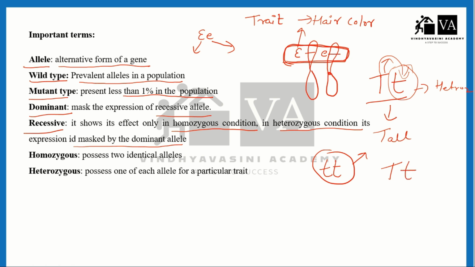What is homozygous? Homozygous means two identical alleles present. Homozygous means capital T capital T or small t small t. If identical alleles are present, then it is homozygous. And if non-identical, a capital T and a small t is present, then it is a heterozygous condition.